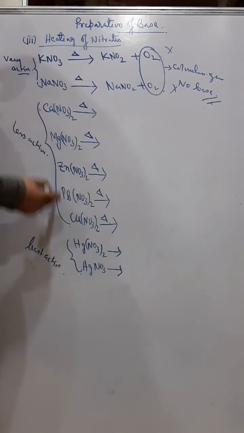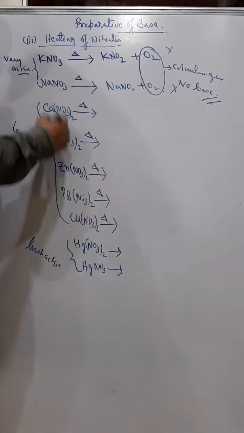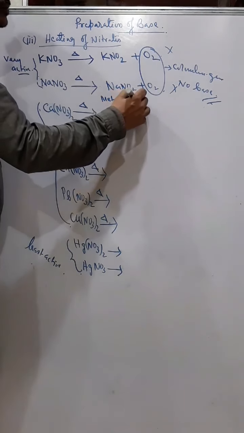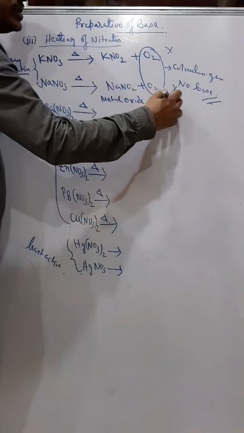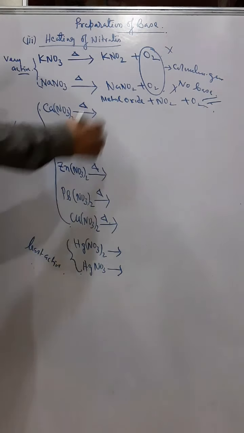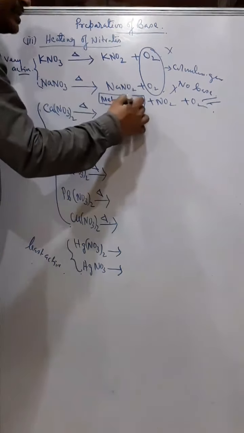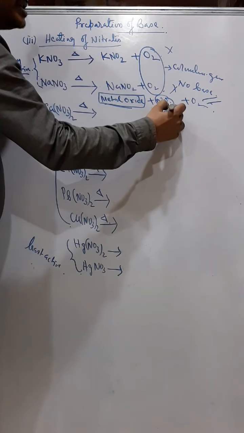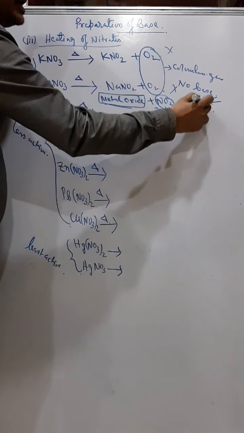But when these less active metal nitrates are heated, what will we get? We'll get metal oxide, nitrogen dioxide and oxygen. So they will break into these three parts. Metal oxide, that means this is a base. NO2 is reddish brown in color, and oxygen.